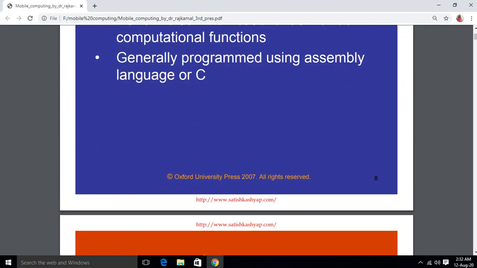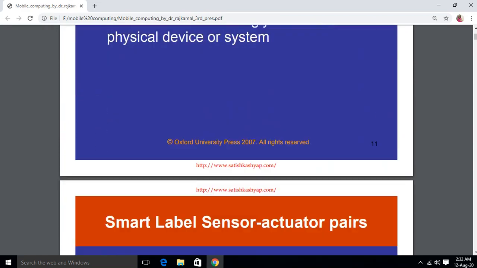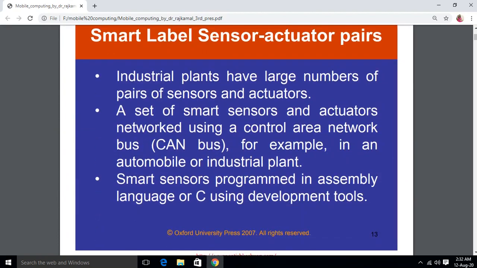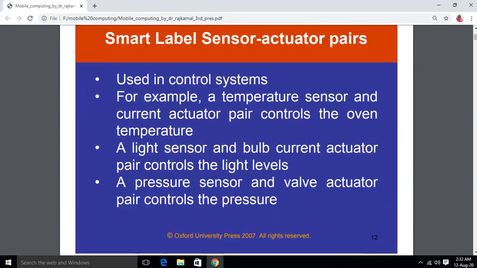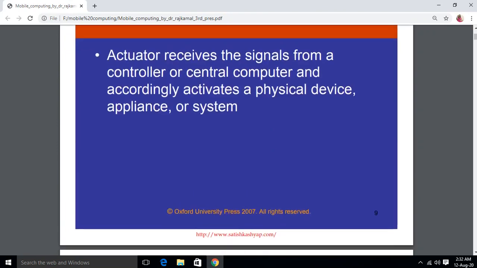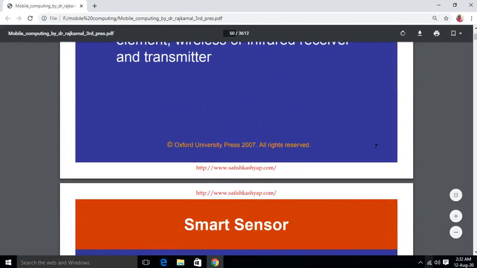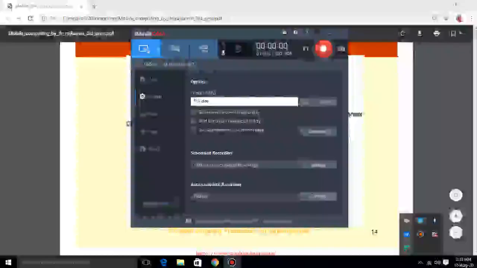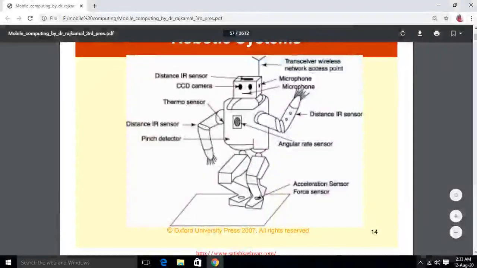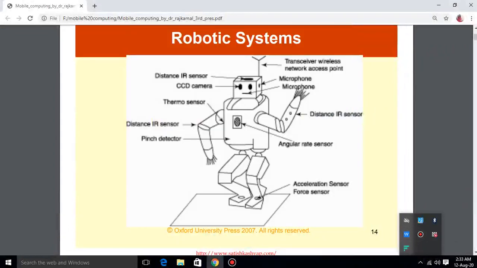CCD is a charge coupled device, a camera which is attached. Thermosensors, used to sense the temperature. Distance IR sensors. Then a pitch detector, that is the level of the voice detector.